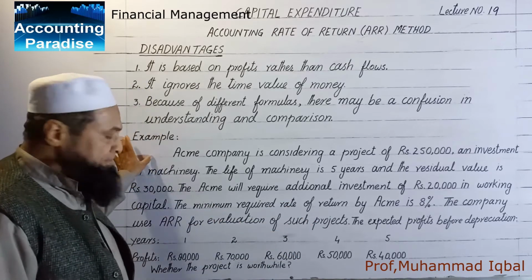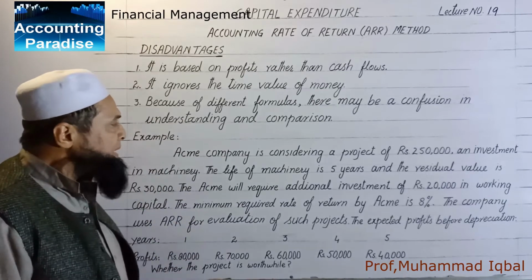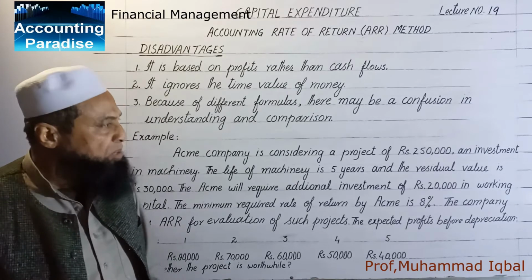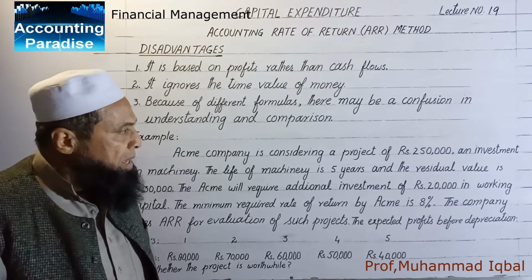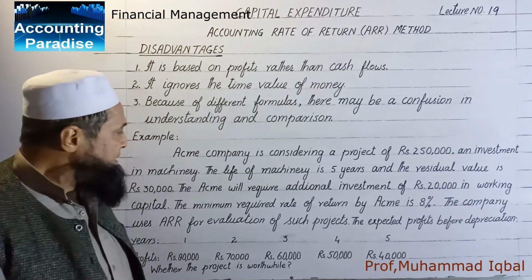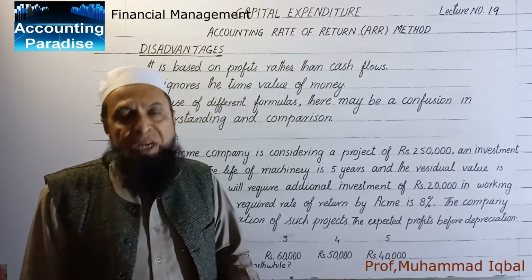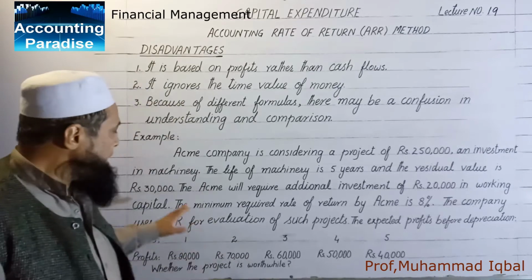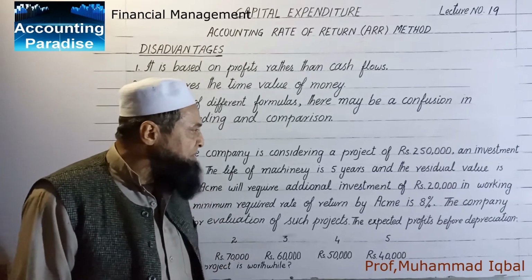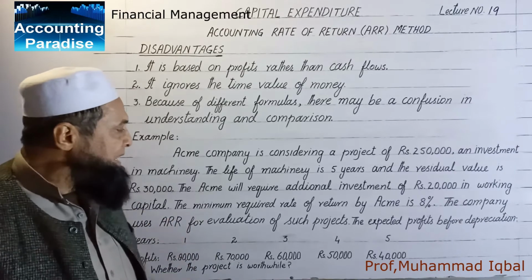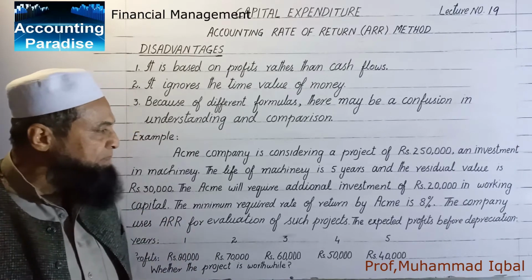Here is an example. Acme company is considering a project of ₹2,50,000, an investment in machinery. The life of the machinery is 5 years and the residual value is ₹30,000. Acme will require additional investment of ₹20,000 in working capital. The required rate of return by Acme is 8%.